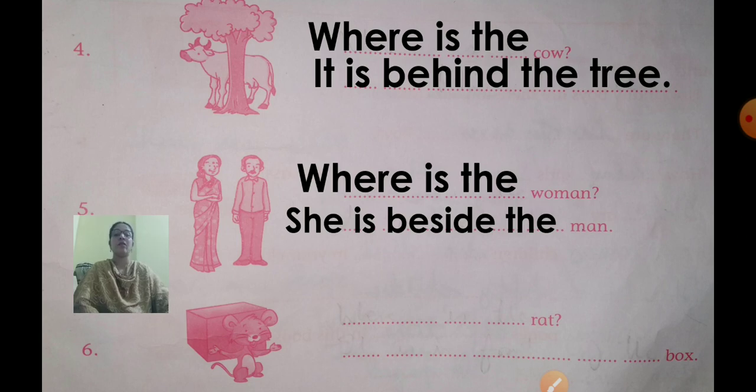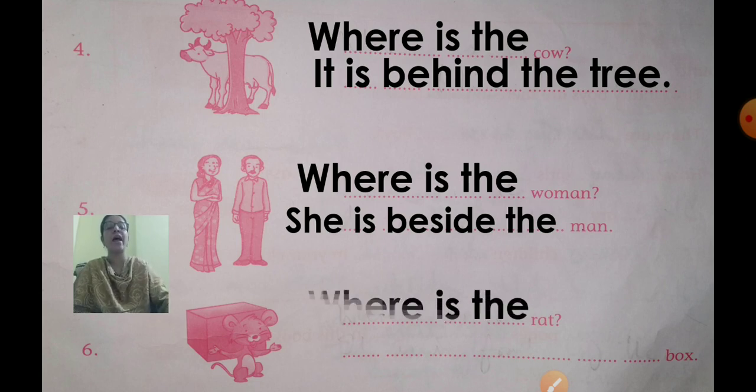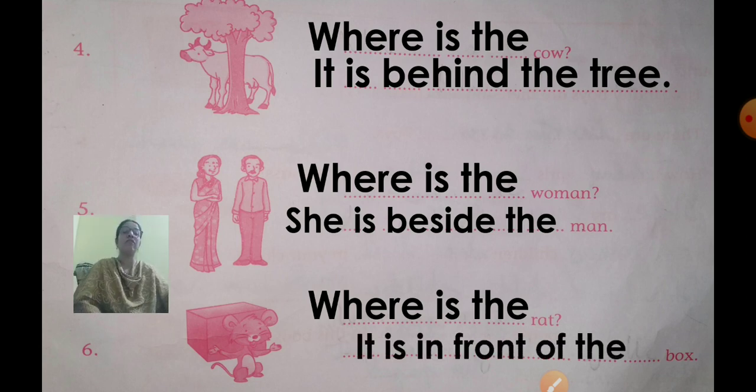Okay, see number 6. Dash, dash, dash, rat. So what do you write? What is the question? Where is the rat? So see, where is the position of the rat? Yes, it is in front of the box.